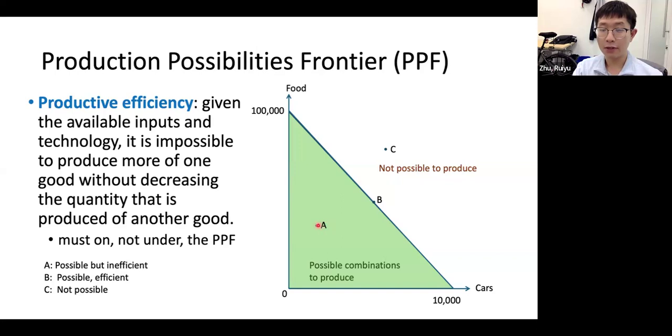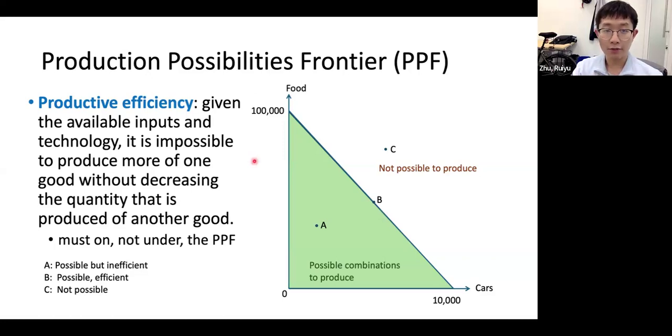Because in that case, we are not using all the resources we have. So that's inefficient. At point B, it's efficient because if we want to increase car production, we have to give up, we have to reduce some food production, right? Because we are using all the resources to produce, we got the efficiency.